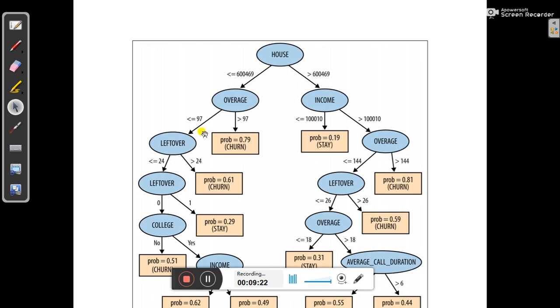And then overage, in that also, after that they try to put this leftover feature. But leftover feature might have a higher ranking in the global scenario, while in the partial scenario overage has the highest ranking for some set of instances. So in that way they try to build a tree.